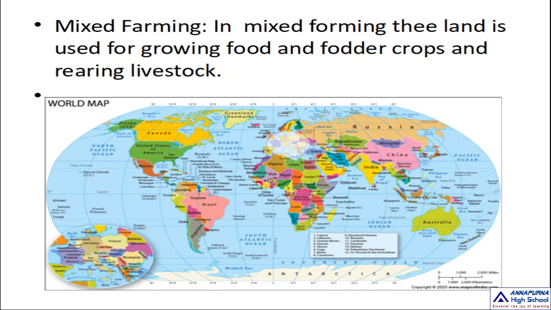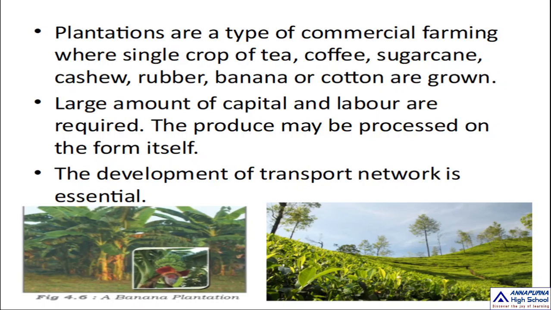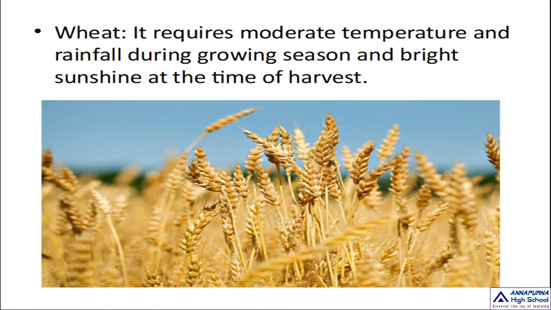These are the countries: America, Canada, Argentina, Australia, Russia, Ukraine. In these areas it is grown in the winter season, and in India, mostly it is grown in the winter season. That is about another food crop, wheat.